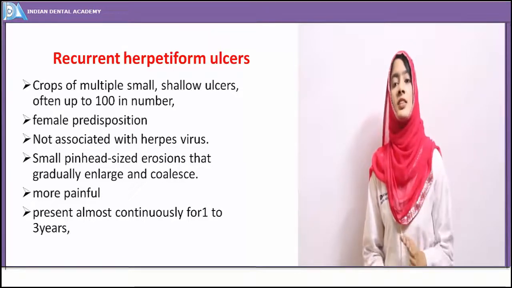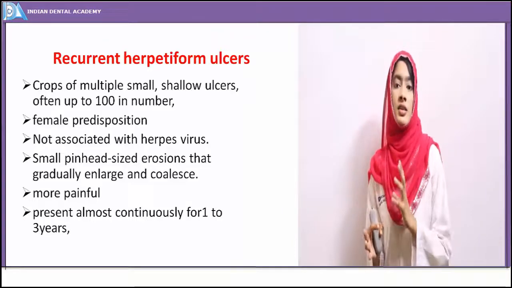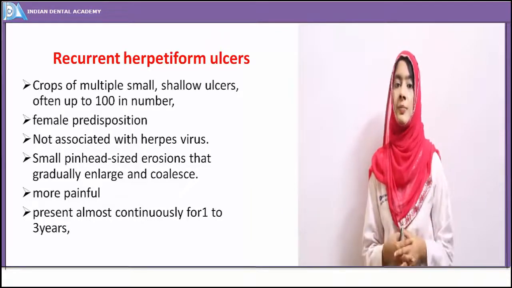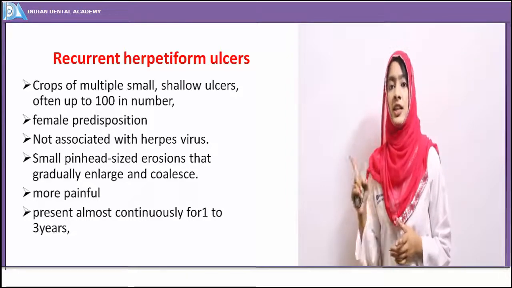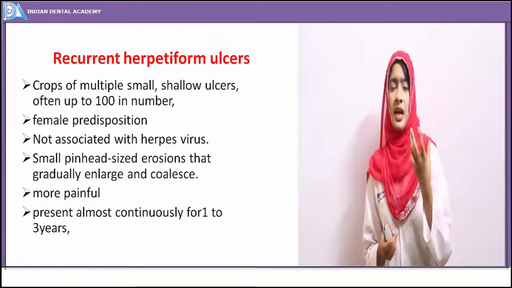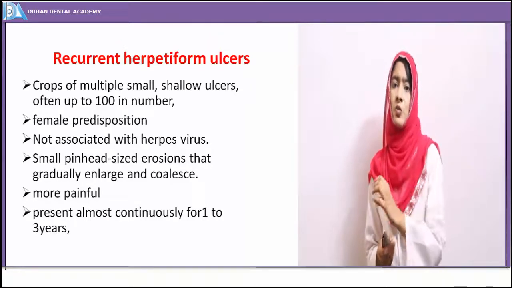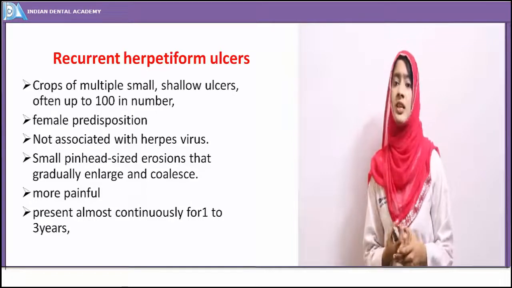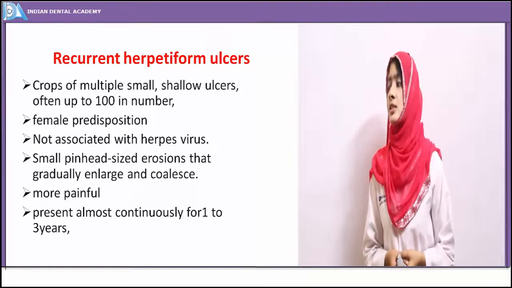And the number of ulcers varies. They will be about 1 to 100 in number, whereas the recurrent aphthous major are 1 to 10, and minor are just 1 in number. So recurrent herpetiform ulcers are about 100 in number, and the presentation is of vesicle-like, pinpoint-sized vesicles seen in the oral cavity, just resembling the herpetic lesions.